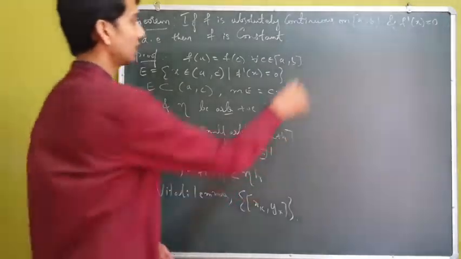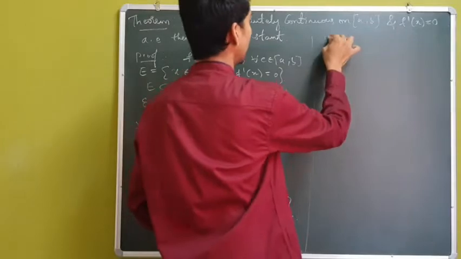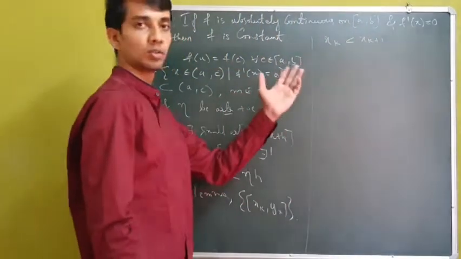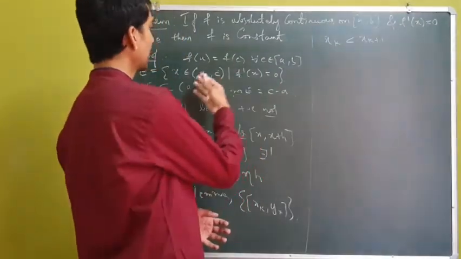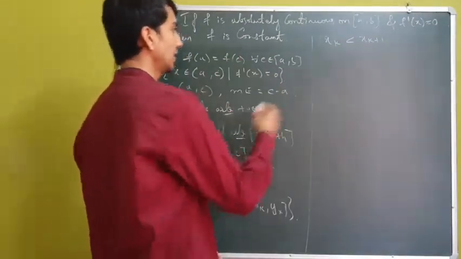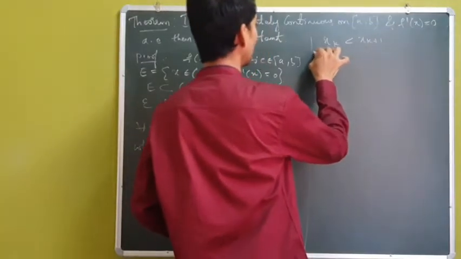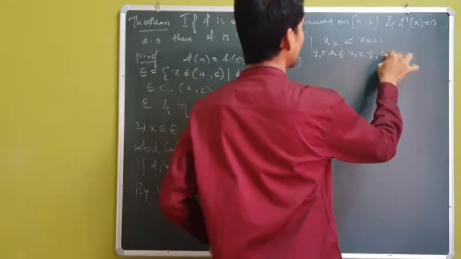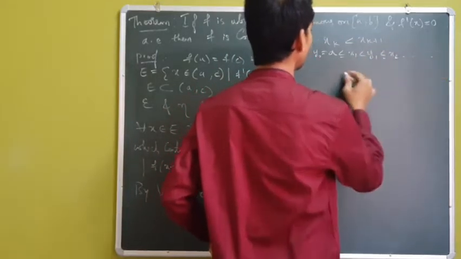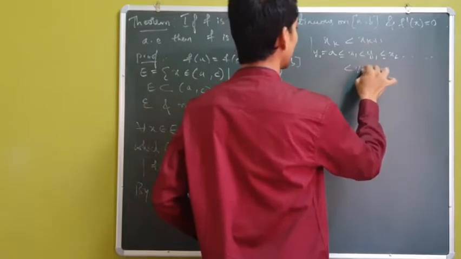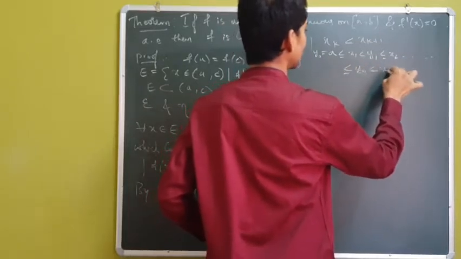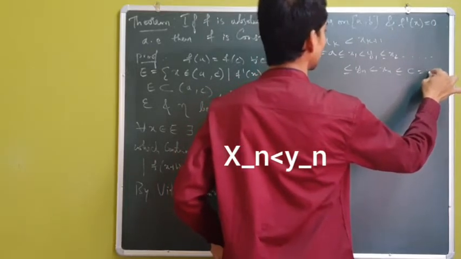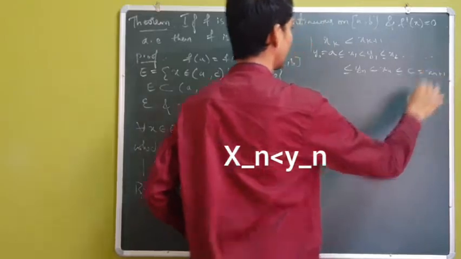Now if this is the case, I will assume that xk is less than xk plus 1. So now if I assume that, then I can have a partition of the interval [a, c], where a equals y0, which is less than or equal to x1, which is less than y1, less than or equal to x2, and so on. Likewise, yn is less than xn, which is less than or equal to, say, c, and this is nothing but xn plus 1.